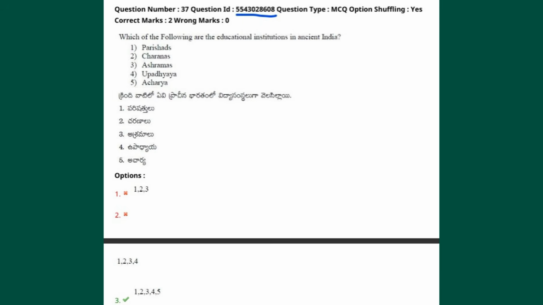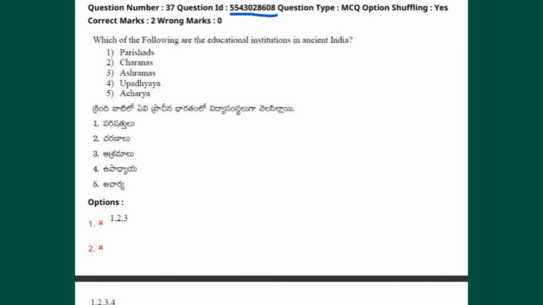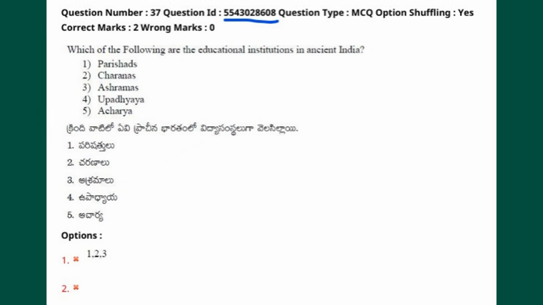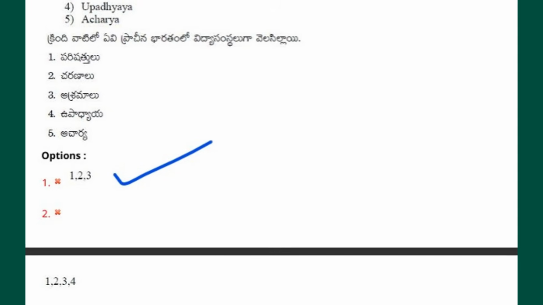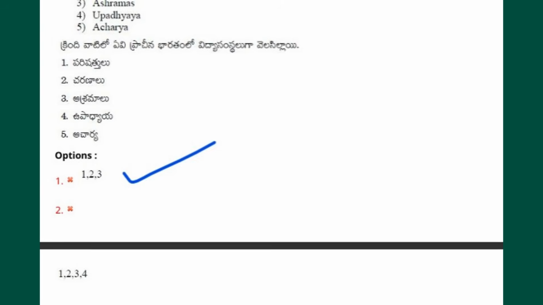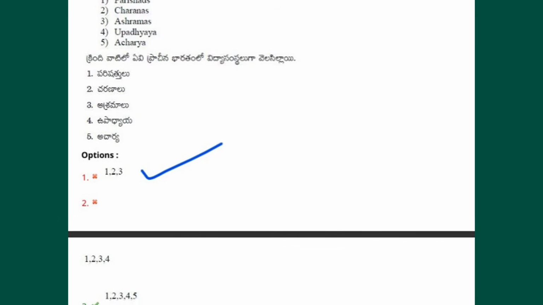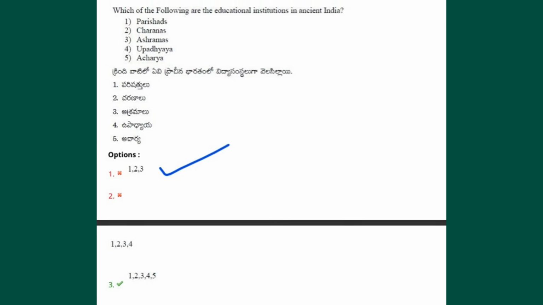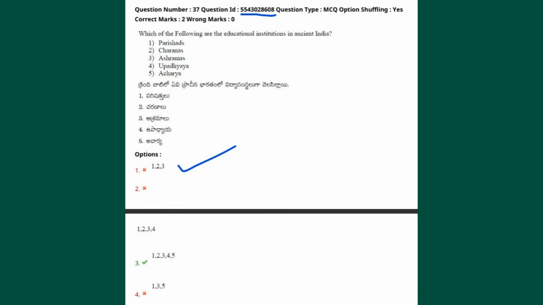Here is the next question ID. The correct answer here is option 1. The provisional key chooses option 3, but this is incorrect. Parishads, Charanas, and Ashrams, 1, 2, 3 are institutions. Upadhyay and Acharya, 4 and 5 are specific categories of teachers. So, the correct answer is option 1.